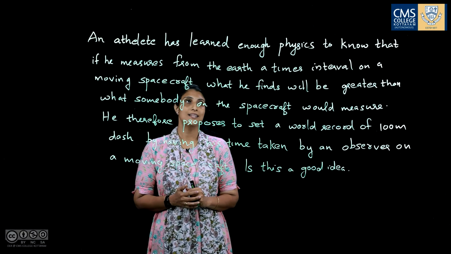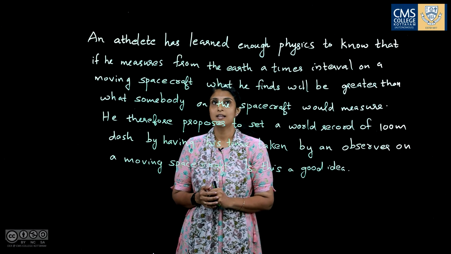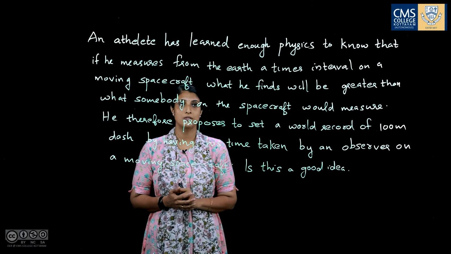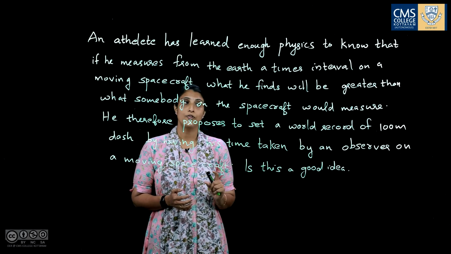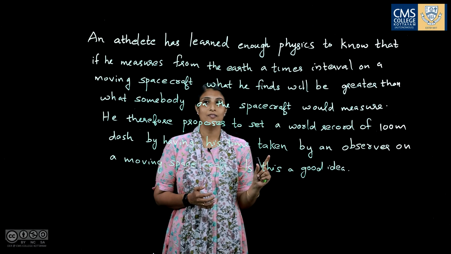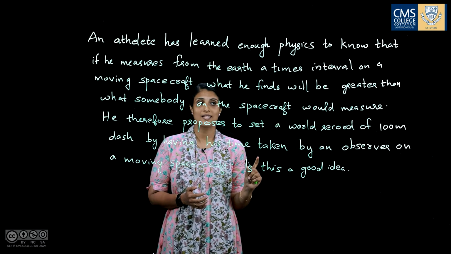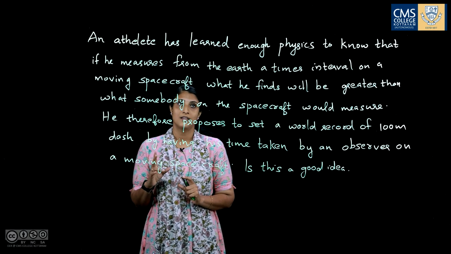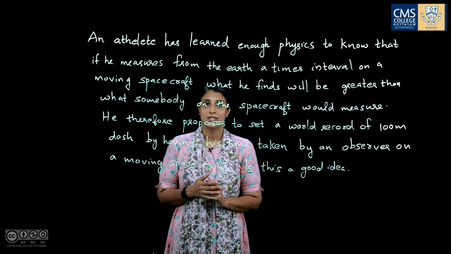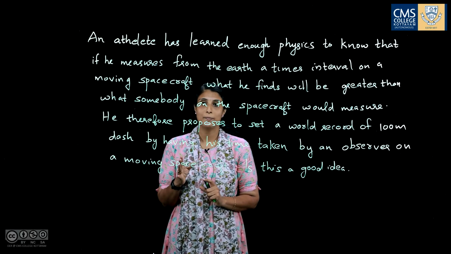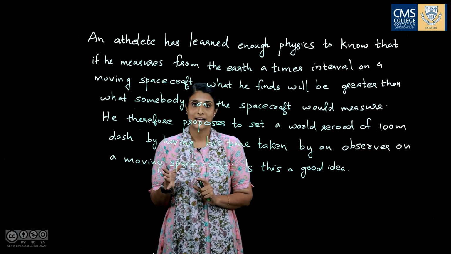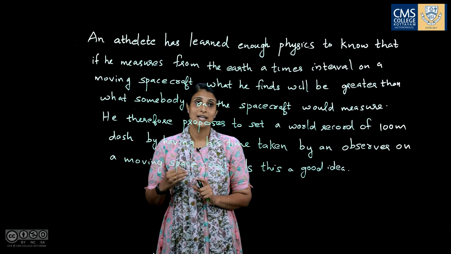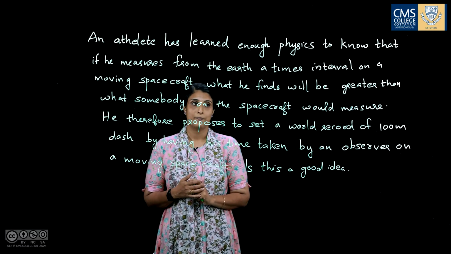An athlete has learned enough physics to know that a time interval he measures from the earth on a moving spacecraft will be greater than what somebody on the spacecraft would measure. That is, if an event occurs in the spacecraft, then the time noted by the observer in the spacecraft is the proper time, and the time noted by an observer on the earth is the relative time.